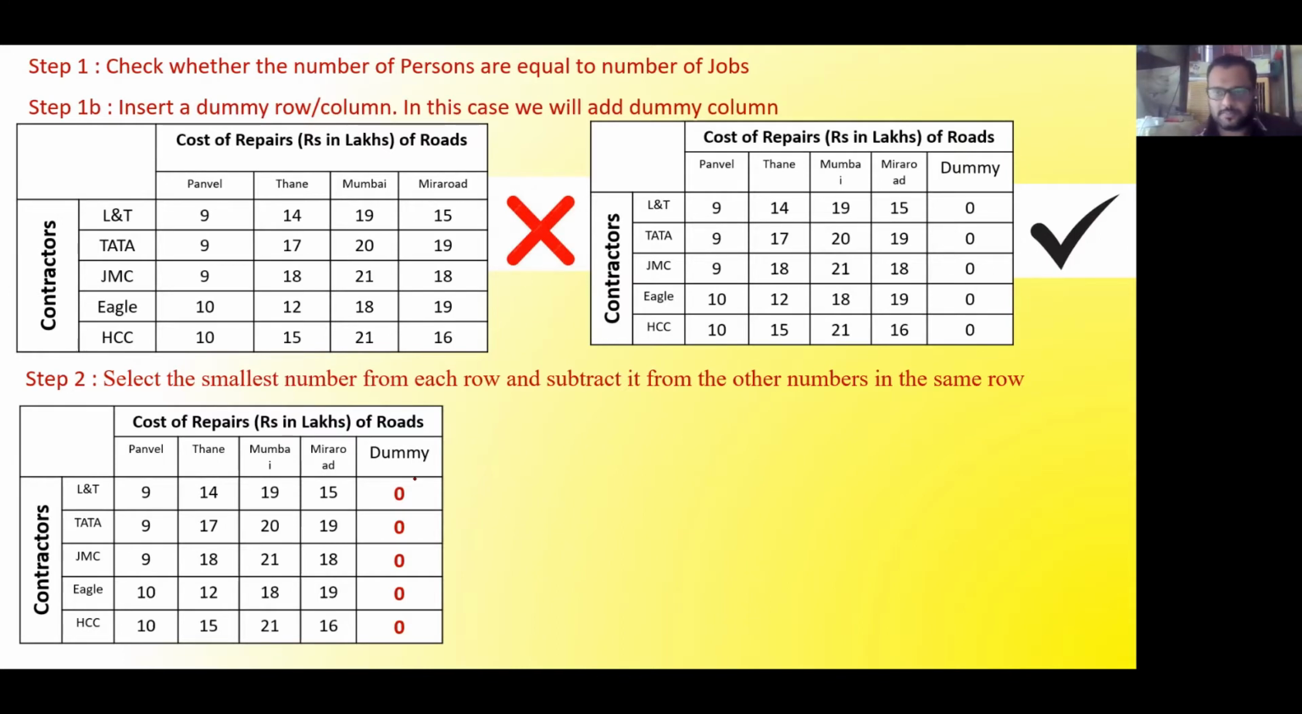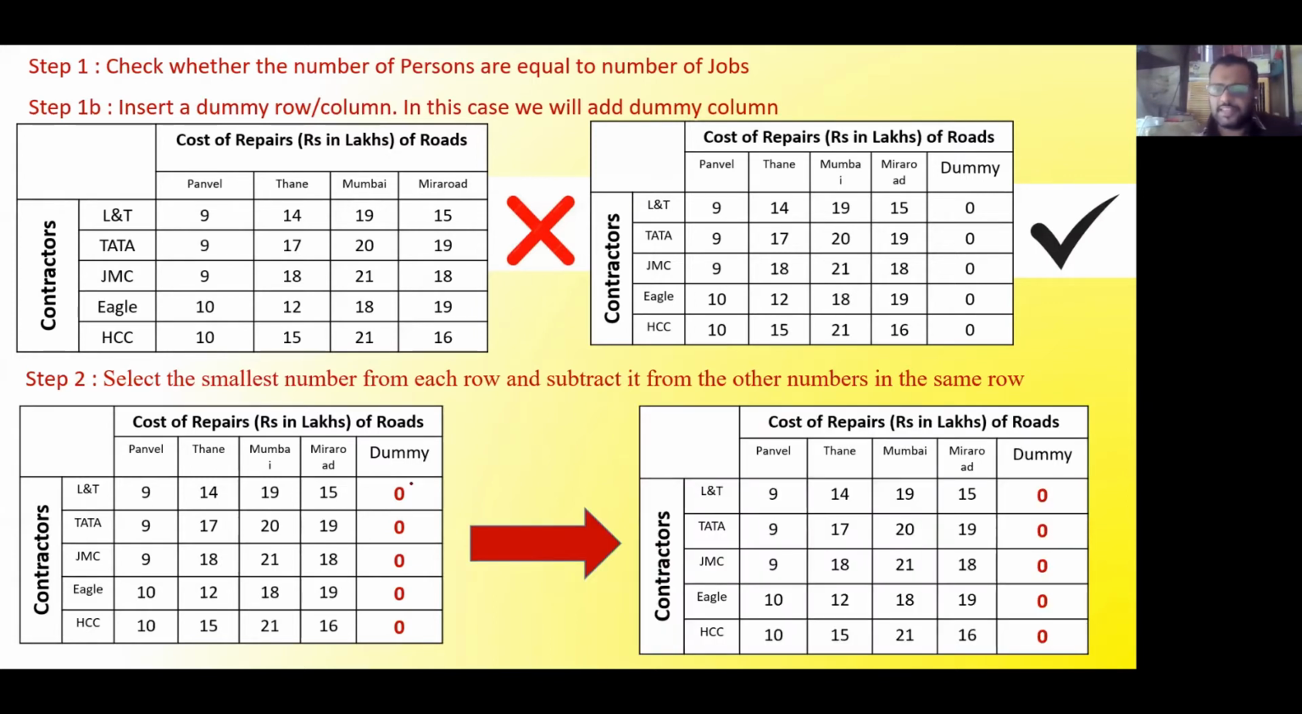What mistake do students make? They select 9 as the minimum number. This is the mistake done by students in the exam. They select this 9 as the minimum number and then subtract it: 9 minus 9, 14 minus 9, 19 minus 9, 15 minus 9. There is no need, because there is already one 0 available, already one minimum number available. So we don't have to make it minimum of the minimum. Okay? So don't do it. This is a mistake which we find while checking the papers. So this step is not required.